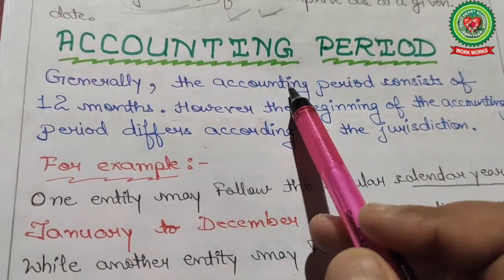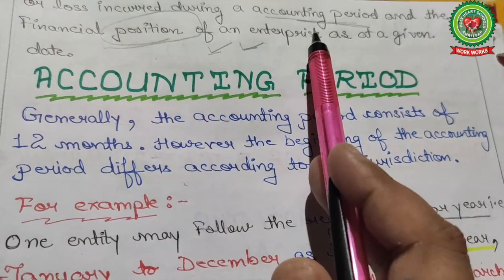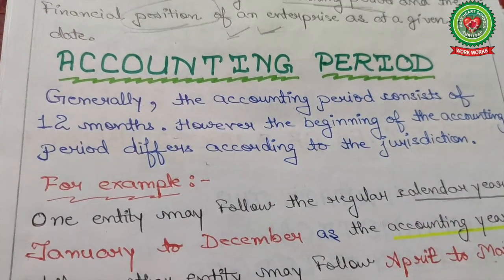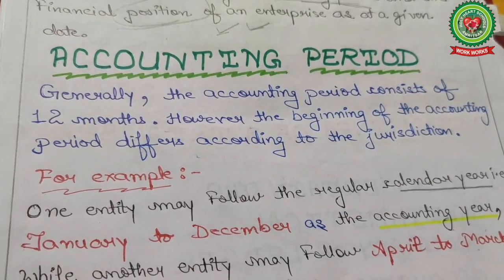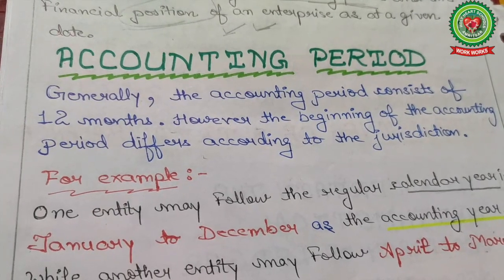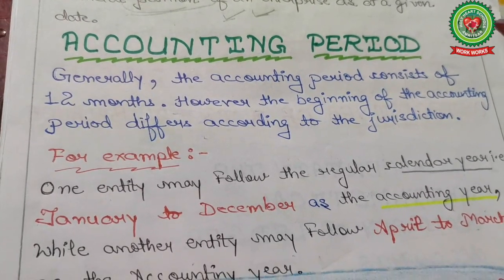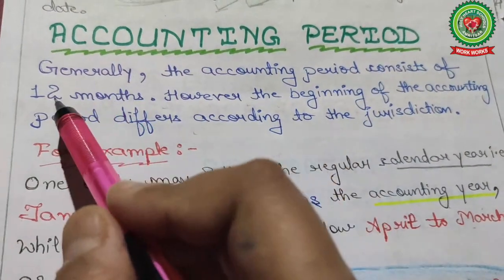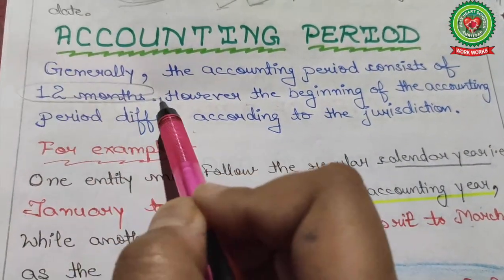Now, what is the accounting period? The accounting period consists of 12 months. However, the beginning of the accounting period differs according to jurisdiction. So the main point here is 12 months.